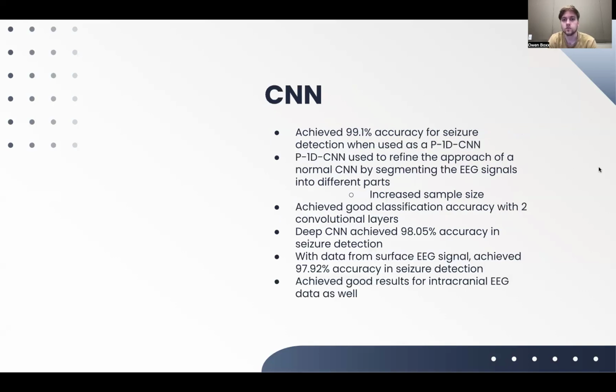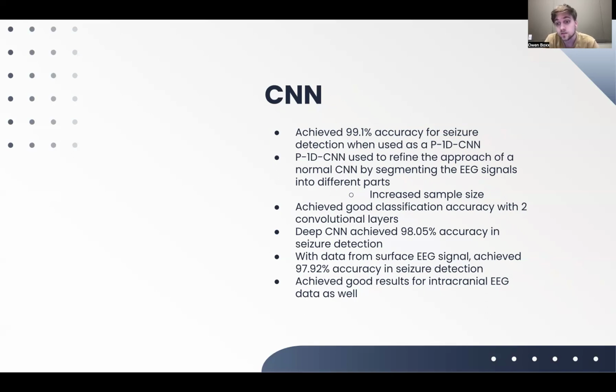So the CNN, the convolutional neural network, achieved a 99.1% accuracy for seizure detection when used as a P-1D-CNN, which was the pyramidal one-dimension 1D CNN. That approach is essentially for refining. The P-1D-CNN refines the approach of a normal CNN by segmenting the EEG signals into different parts. Essentially, it increased the sample size, allowing it, when it trained, to have a more robust model.